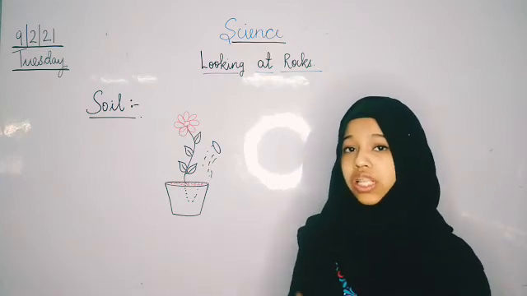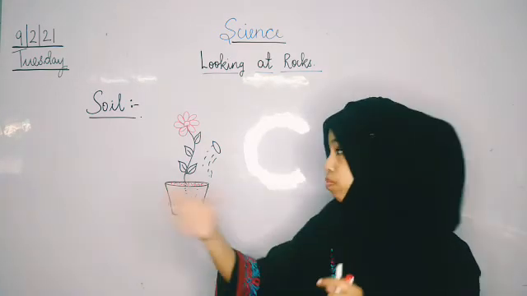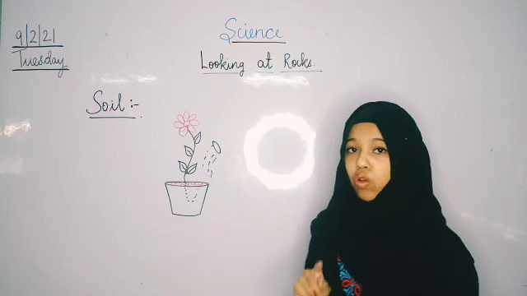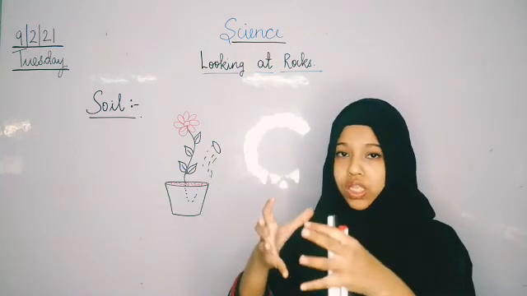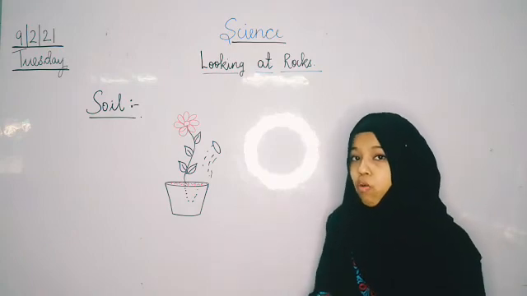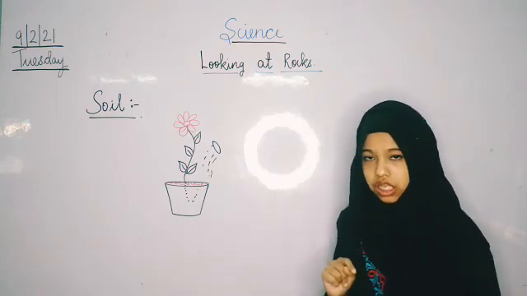Soil also provides support to the plant. Plants stand strong because of the soil. Soil supports the plant to stand strong and provides food and water to the plant, isn't it?